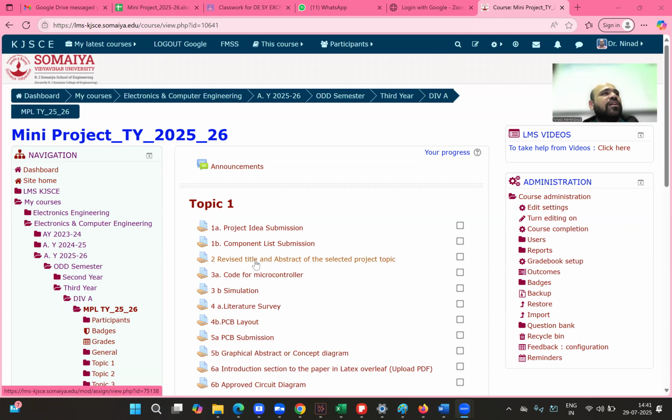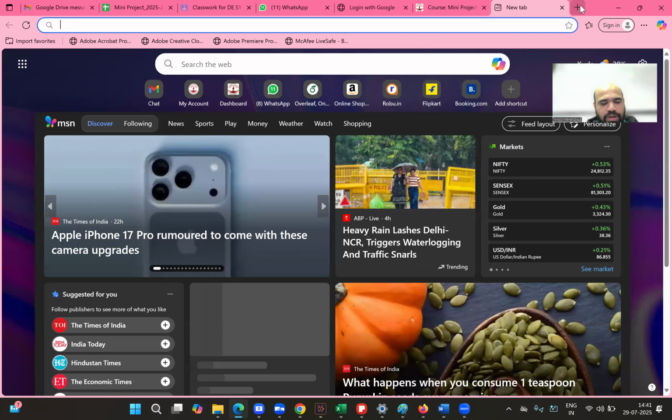You have to give a full length title, which will be the same title for your research paper. So it has to have some details, models used, what parameters, everything in one line. So that is the requirement. Also, you have to write an abstract for the selected project now. And here you have to put some dummy number or blank number like XX% accuracy in your results section, because right now you don't have your results. But you have to complete all this task in Overleaf that I have shown you last time also.